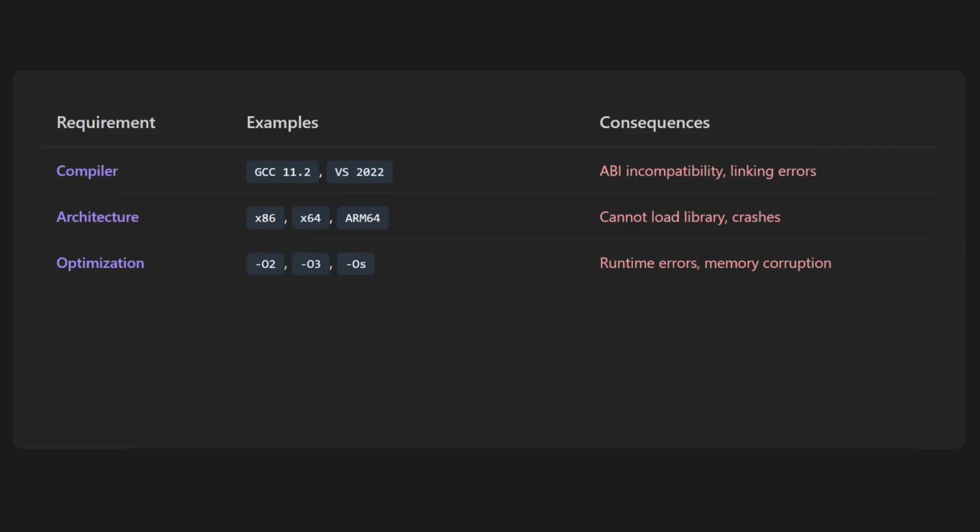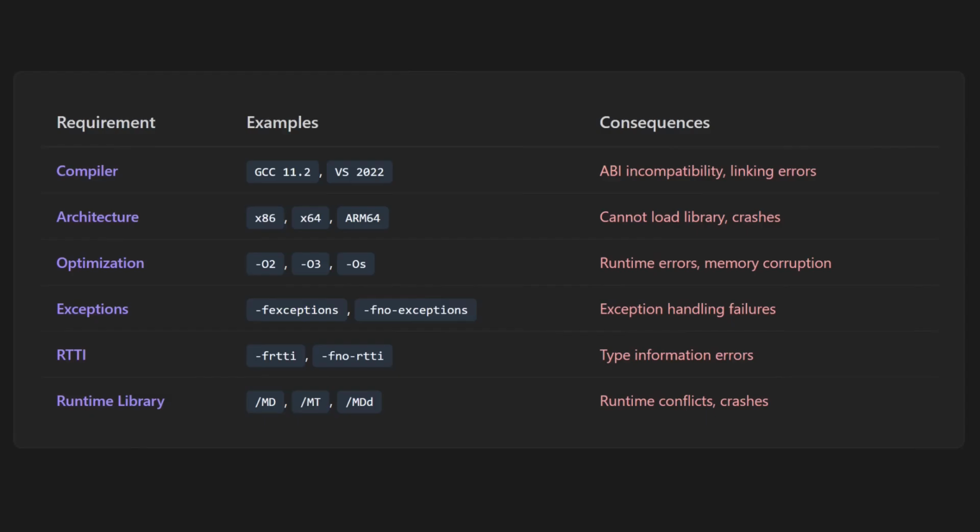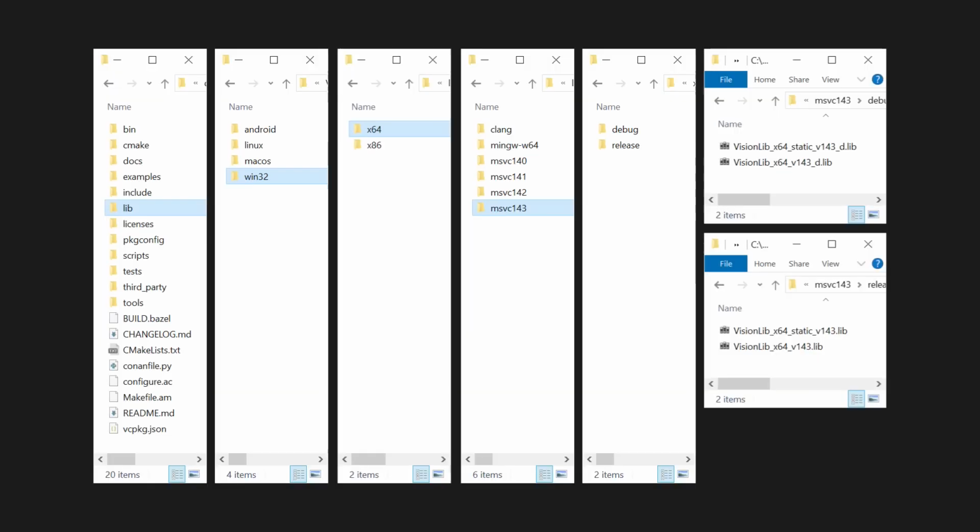Compiler flags present yet another challenge. If the library was compiled with specific optimization flags, exception handling settings, or runtime library options, you need to make sure that your code also matches these settings. When you're sure that you've downloaded the correct pre-built binary, the process for actually integrating it into your project is not simple. That's because when you download a library, it's not just a single file, it's usually a zip file with several things inside. It might contain a debug build as well as a release build and a header file for you to include so that you can actually use the library.